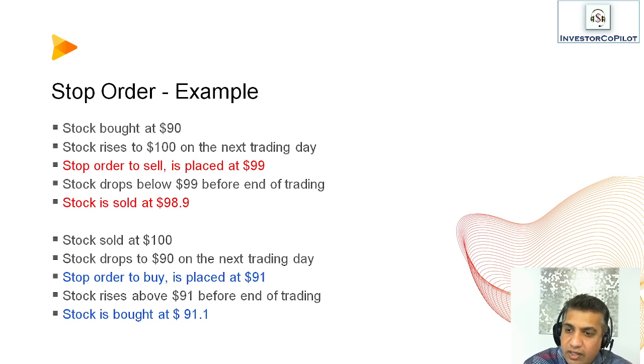A stock is sold at 100 by you and the stock drops to $90 on the next trading day. A stop order to buy is placed at $91. The stock rises above the $91 mark before the end of trading and your stock is purchased at $91.10. Here you sold the stock at a higher price and bought it at a lower price. Here you made money from the fall of that stock. So this is a version of bear trading and you made a profit here as well. This is an example of how you can buy with a stop order and still make money.